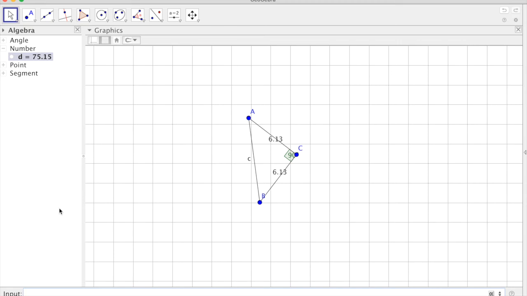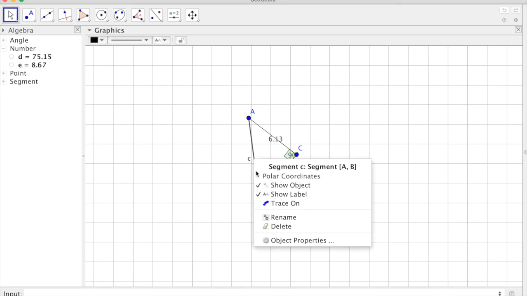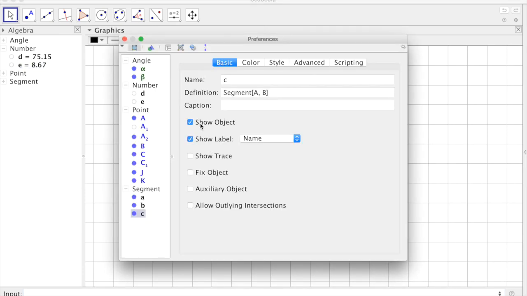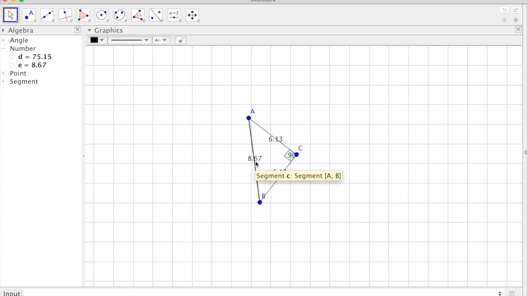So side C should equal the square root of 75.15. And we can check that by putting in the square root function and typing in 75.15. Enter, and we have that our side length is 8.67. Now we can check that by right-clicking on side C, going down to Object Properties, Show Label, Value, and we have 8.67.